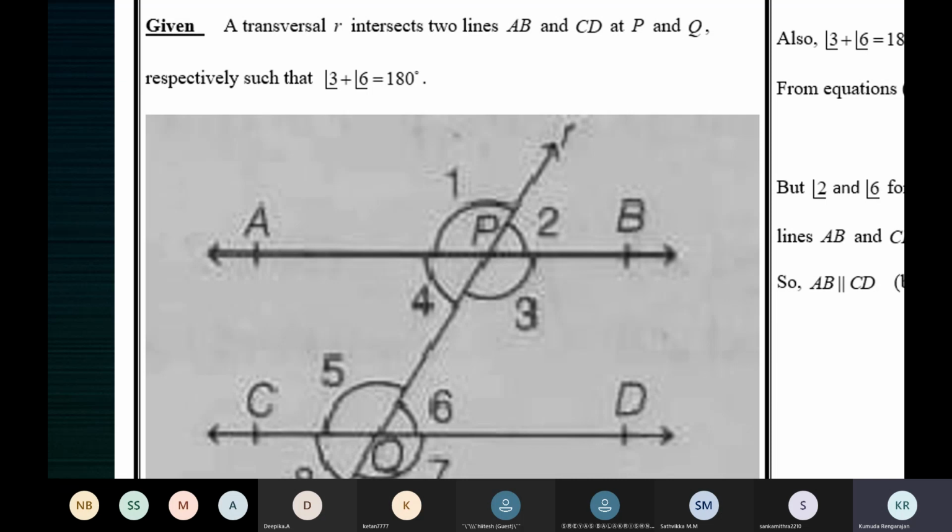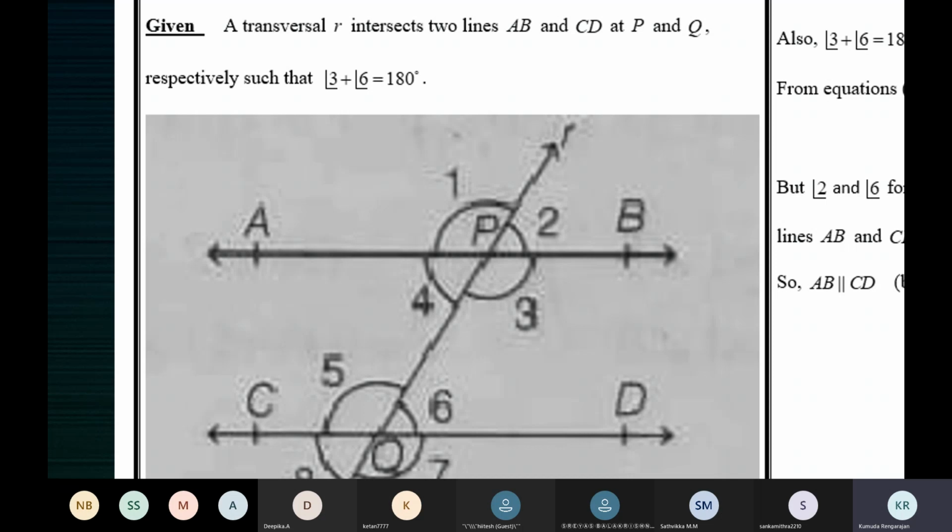Okay, let's begin. Angle 3 plus angle 6 is equal to 180. Bring out another pair of supplementary angles. Angle 4 plus angle 5 is equal to 180. No. We are only given one pair of allied angles as supplementary. We are not given 4 plus 5 is 180.